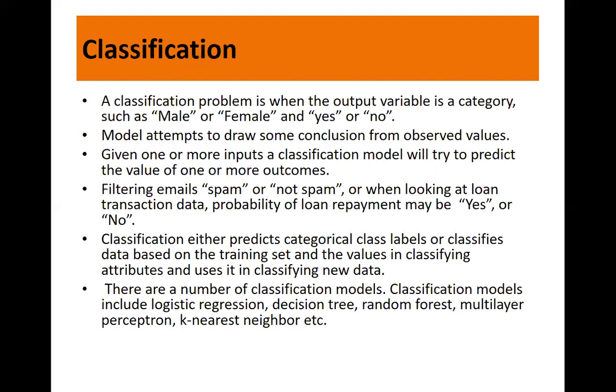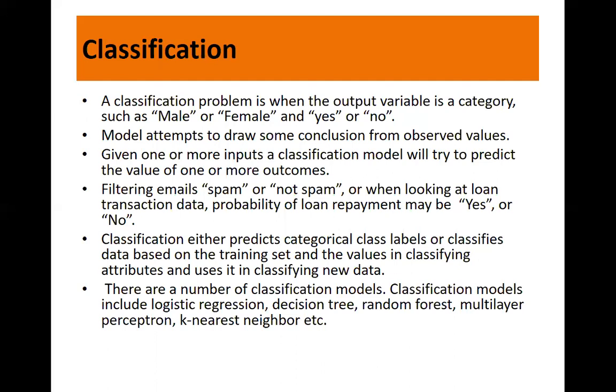Next, what we have is classification, right? So a classification problem is when the output variable is a category. Remember, in case of regression, the output variable is a numerical value. In case of classification, it is a category. It may be like male or female. So depending on the handwriting, suppose a handwriting is given, you scan it and you predict whether the person who has written it is male or female. So here you have a category, there is no numerical value, right?